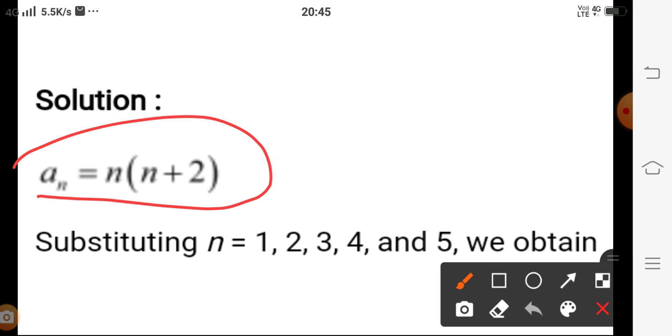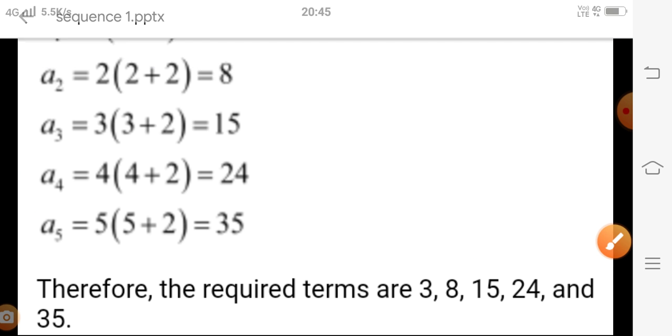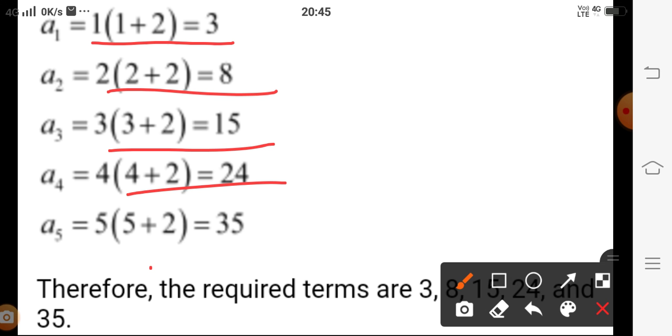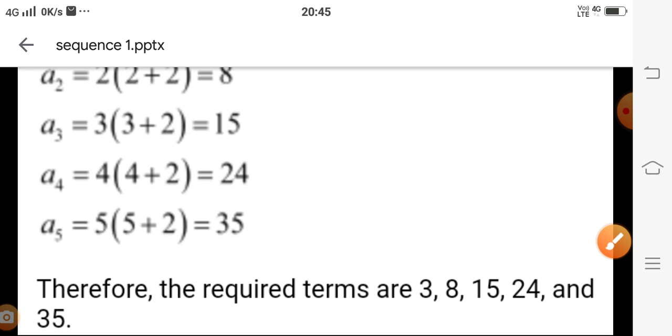If an is given as n into n plus 2, then take the values of n as 1, 2, 3, 4, 5, and if you put these values, what do we get here? a1, if you put 1 in place of n, then we get 1 into 1 plus 2, and that is 3, then 8, then 15, then 24, then 35. These are the required first 5 terms of the given sequence, if the nth term is given.